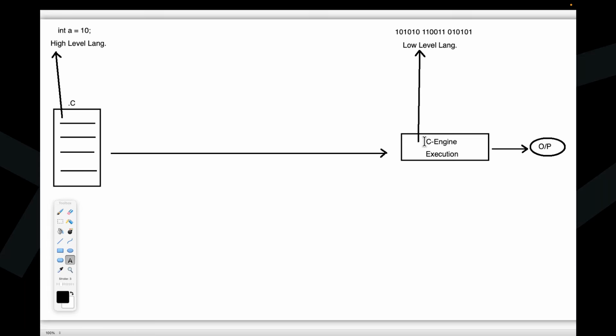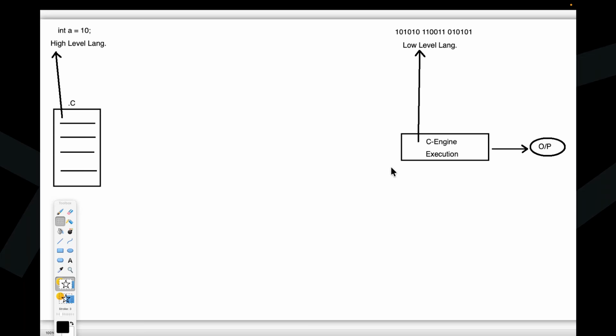Now, how are we going to solve this problem? To solve it, we are going to search for a converter to convert a program from high level code to low level code. If any translator exists to convert the code from high level to low level, then it is very simple to solve our problem. We are going to use the translator to translate the program from high level to low level. The translated low level code will be provided to the C engine. Now the C engine is going to execute it and provide some output.